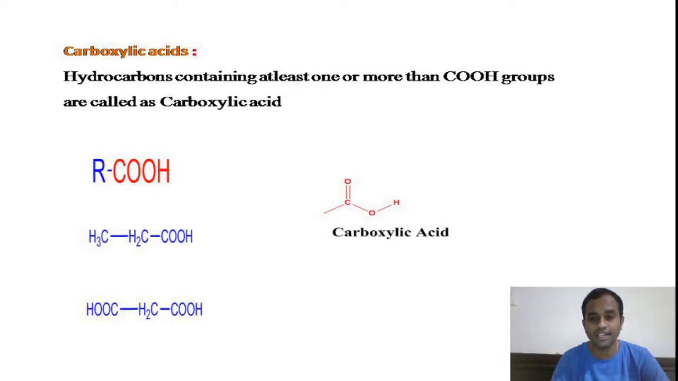What are carboxylic acids? The organic compounds containing at least one carboxylic group in them are called carboxylic acids. The general formula you see is attached to the COOH functional group, and based on the number of COOH groups, you can see the carboxylic acids are classified into types here: monocarboxylic acids, tricarboxylic acids, like that, right?